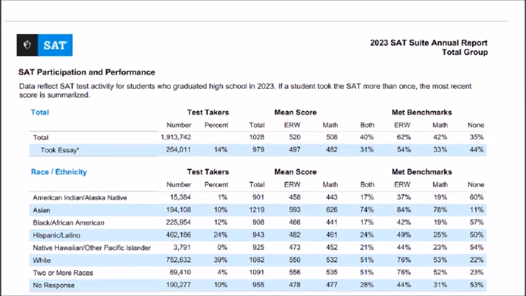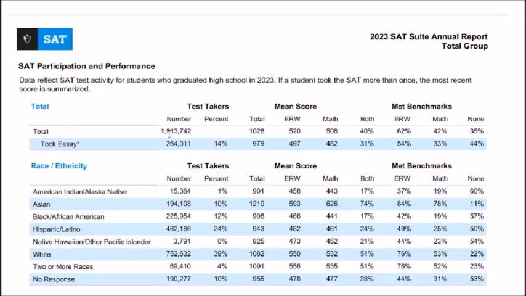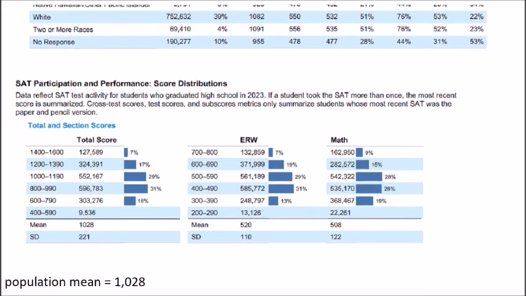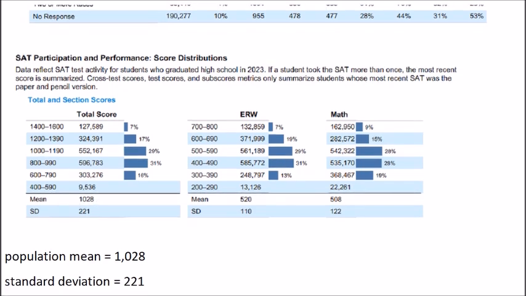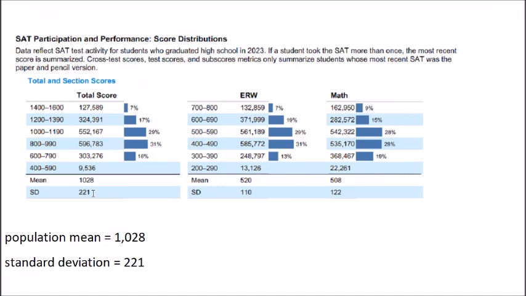In 2023, there were 1,913,742 students who took the SAT test. The College Board also calculated the population mean, which is 1,028, and the population standard deviation, which is 221. This is the relative frequency histogram for the SAT scores.